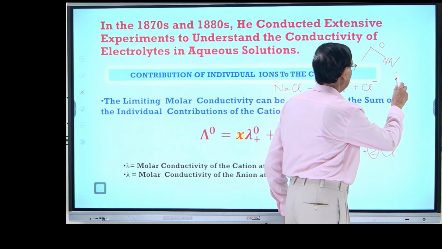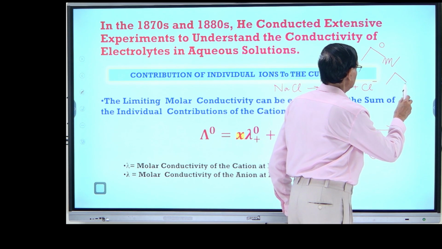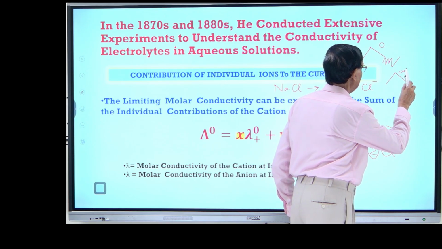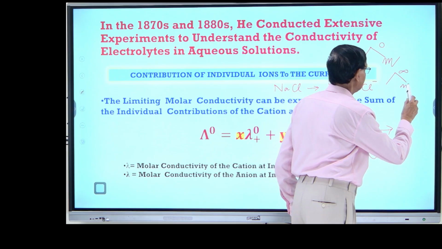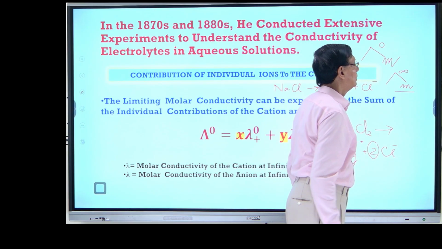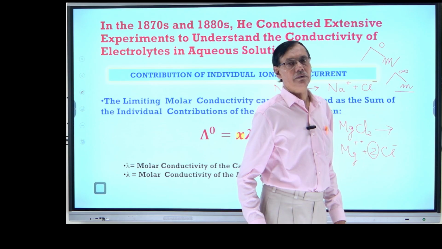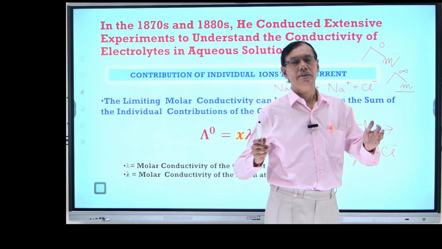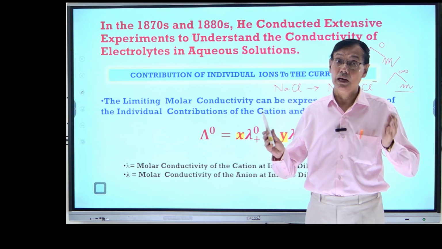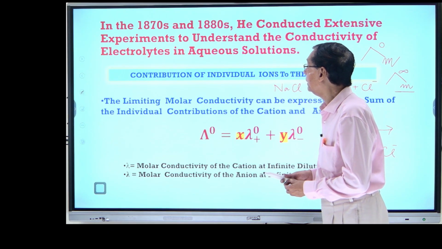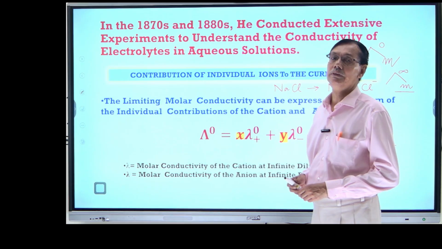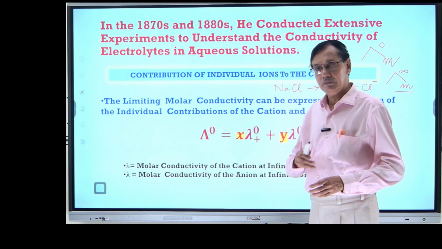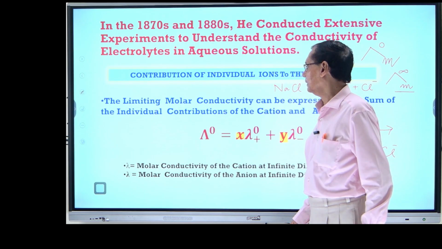You can write infinity like that, or n. So there is no problem. It is up to you how you represent the molar conductance at infinite dilution, or sometimes it is called the limiting molar conductivity, if I dilute the solution.